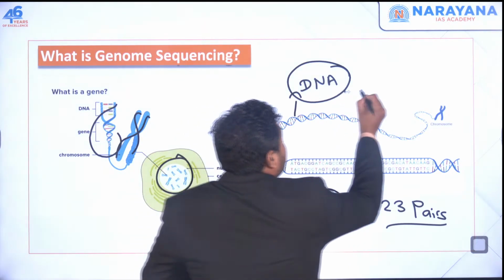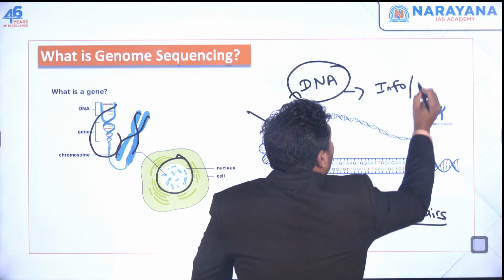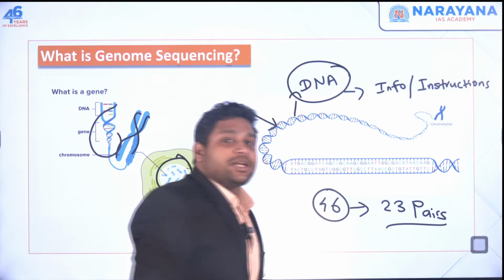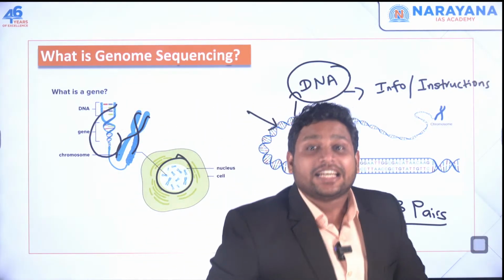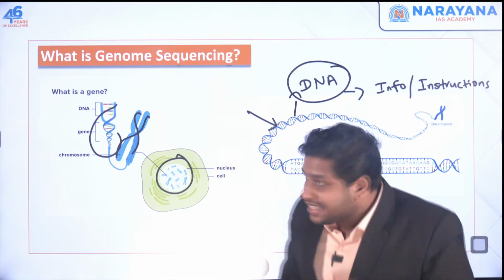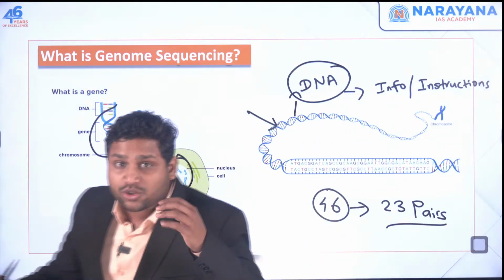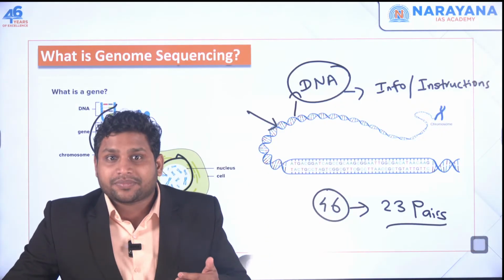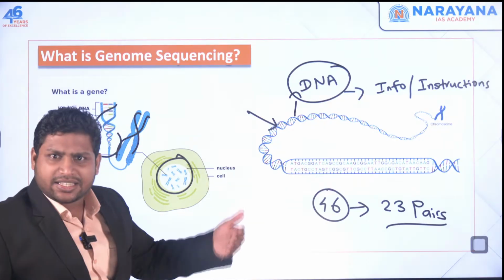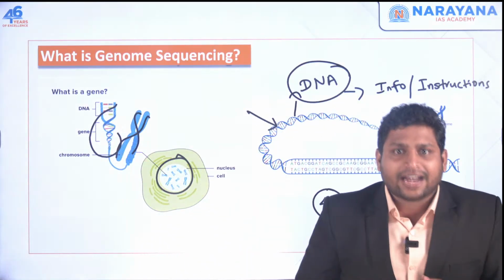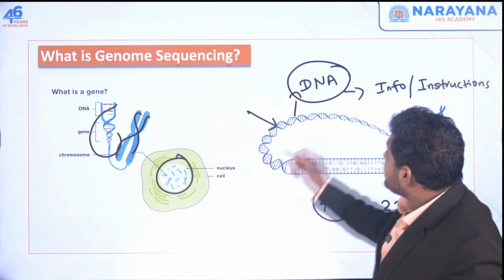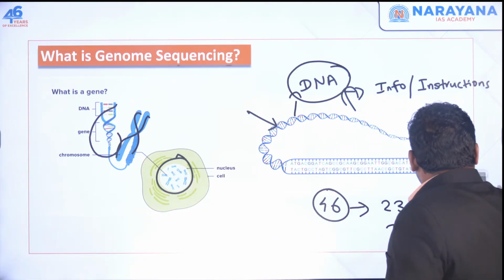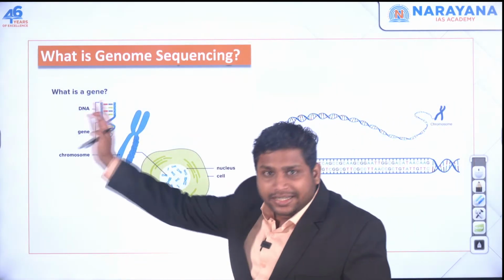So we can say DNA has all the information and all the instructions needed by our body. And these instructions which are stored in this DNA will decide what will happen in your body. Now these DNAs are present in each single cell. Obviously, in each cell these are present, and the cell will work the way this DNA tells it to do a particular task. Okay, now cell clear, chromosome clear, DNA clear.